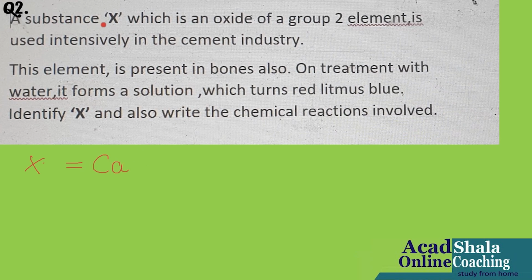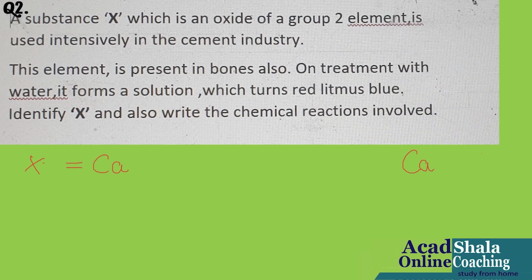They are saying a substance X which is an oxide. Calcium I have detected, but it is an oxide. So oxide of calcium is what? We need oxygen. So in the rough, I will write calcium, oxygen, +2, -2, crisscross, CaO.